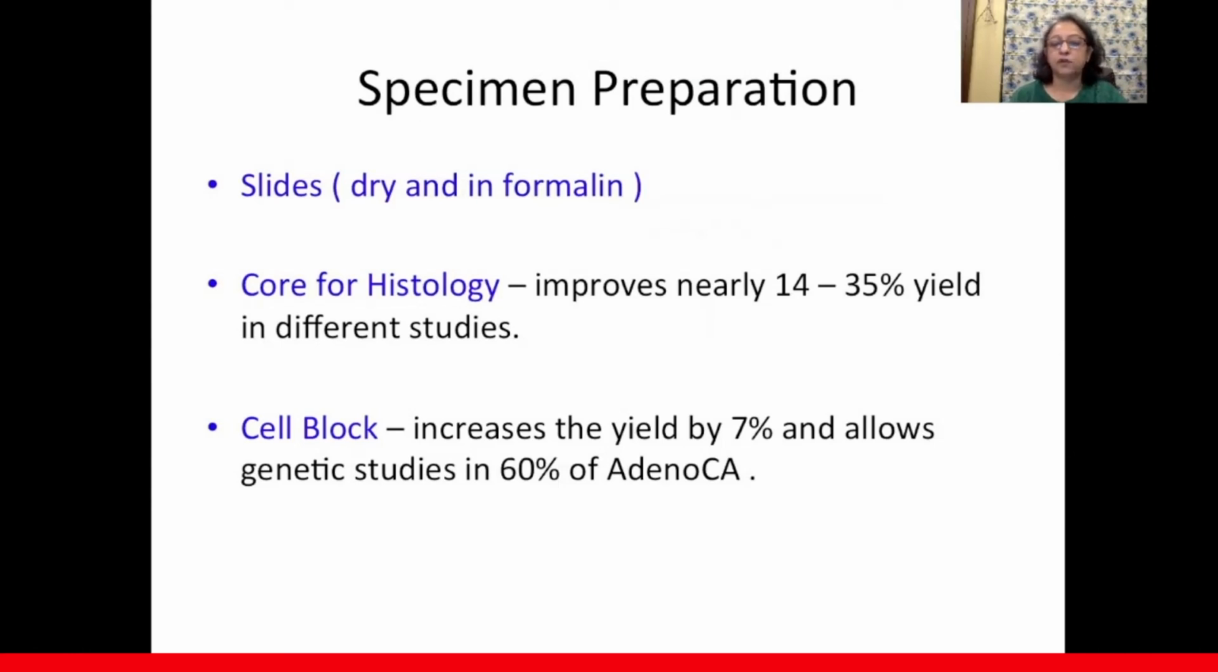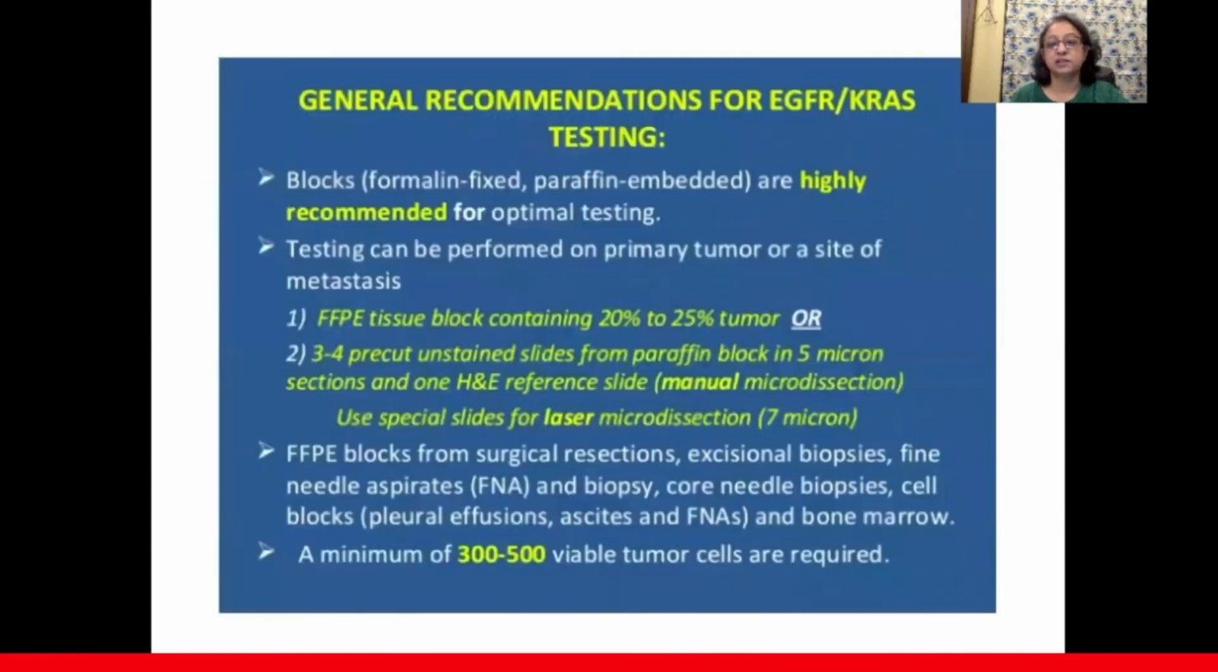If you have a core, you take it for histology, because that improves nearly 14 to 35% yield in different studies. Many people are now using not TBNA, but TBNA core biopsy needles as well, and those are very helpful in receiving cores. If you do not have a core biopsy needle, then preparing it in cell block can increase the yield significantly again and allows for genetic studies as discussed before.